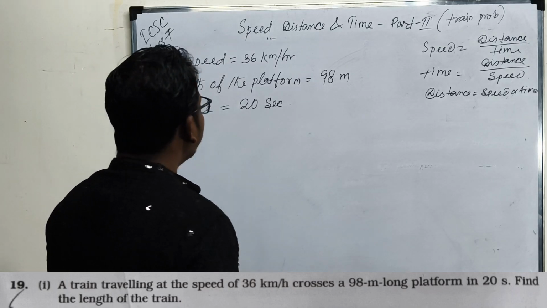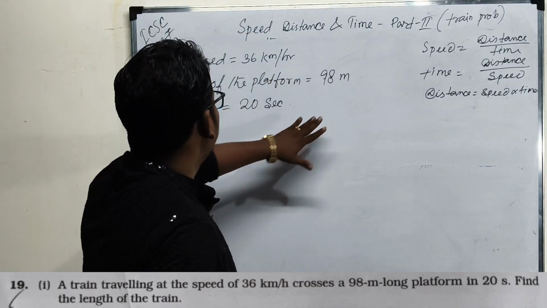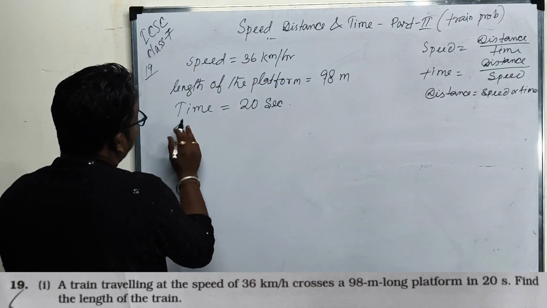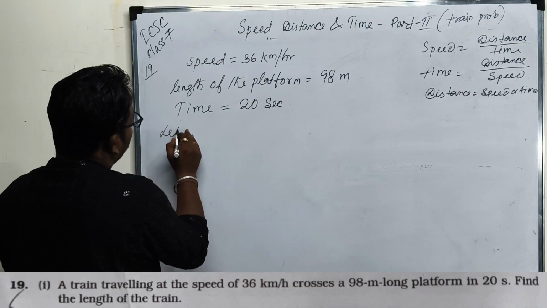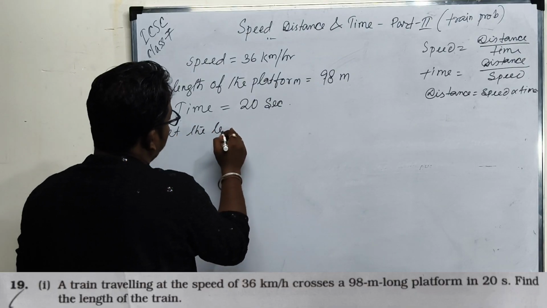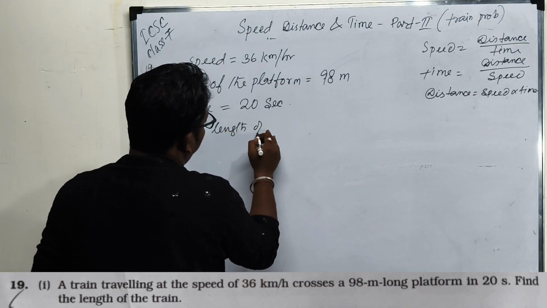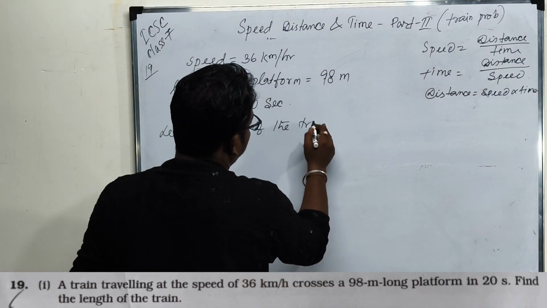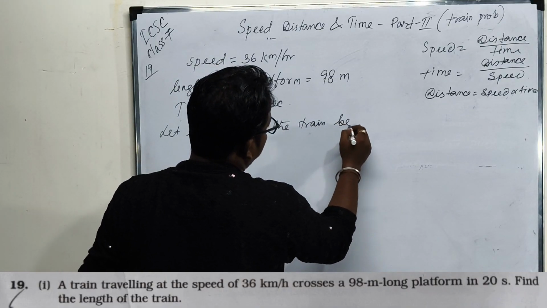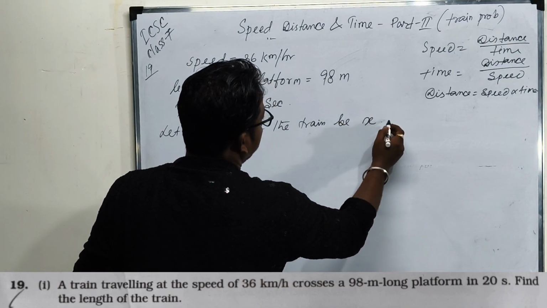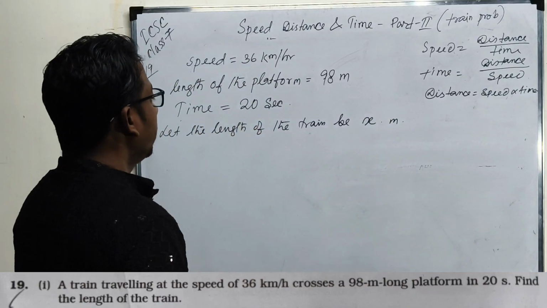First, we don't know the length of the train, so let the length of the train be x meter. Clear?